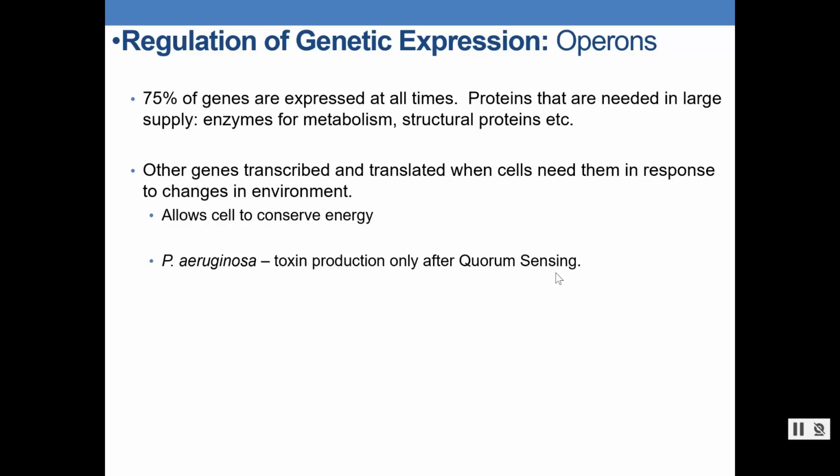So when you have a whole bunch of bacteria and this one knows it, it will turn on a gene and turn on production, and it produces this toxin, which if it had come in producing the toxin, that immune system, that macrophage, would have gotten rid of it and it wouldn't be a problem. But if I have a whole bunch of them and they all start producing toxins at one time, they can overwhelm the immune system. So it's a way that the pathogens can get in and kind of hide from the immune system. So that is an example of a way that they use operons to regulate.